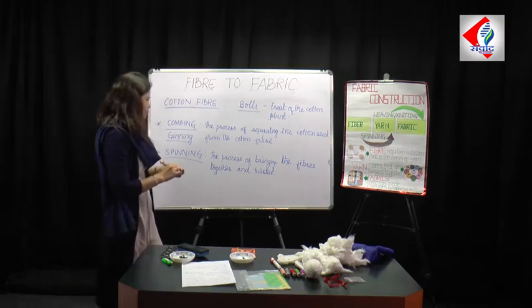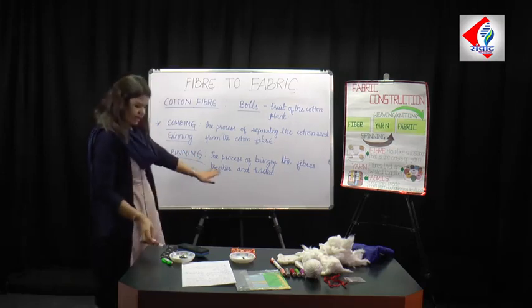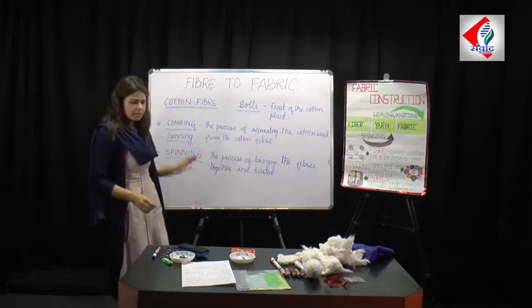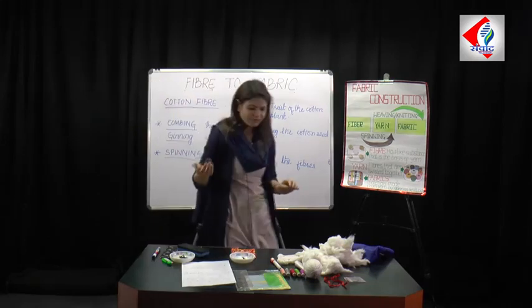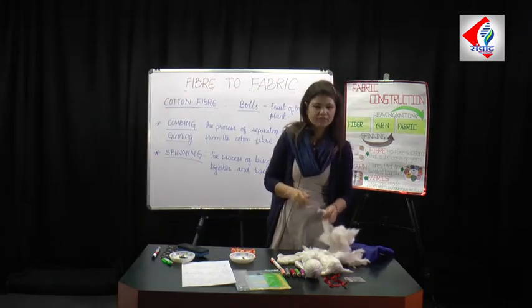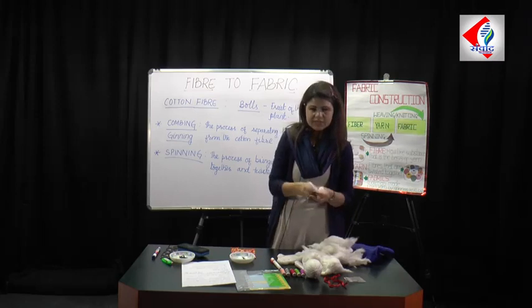So this process of bringing the fiber together and twisting it is called spinning. Now let me show you another activity by which spinning is done by hands.